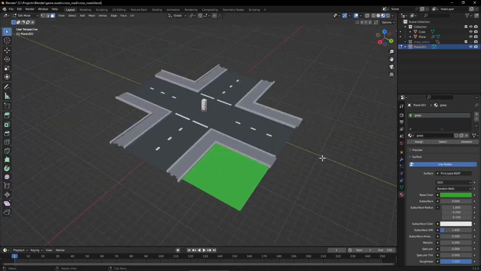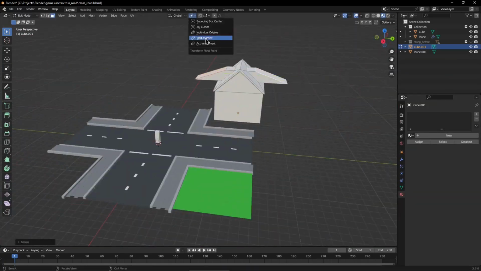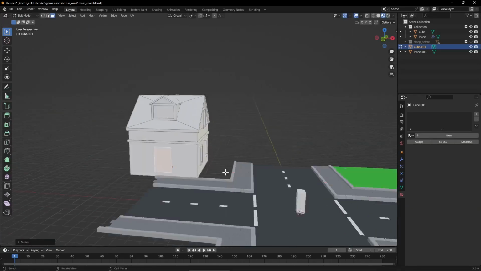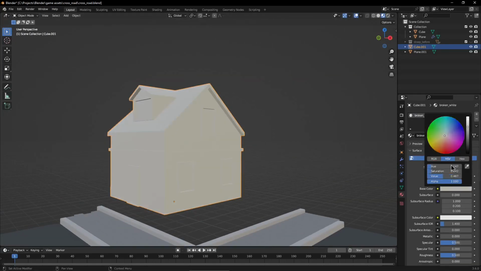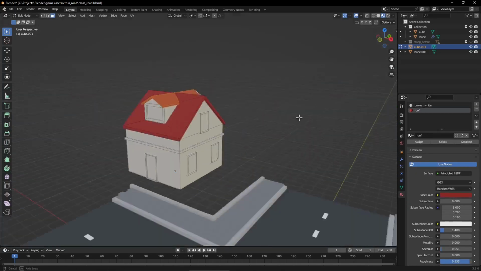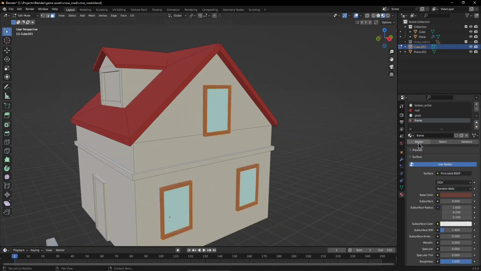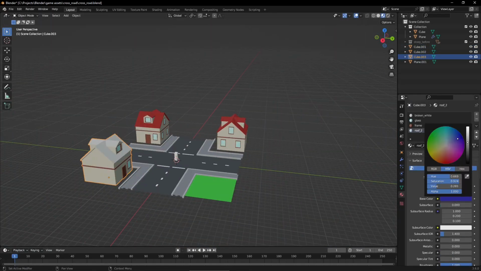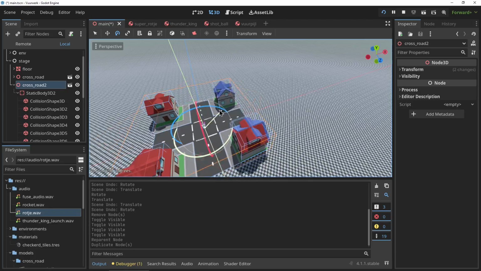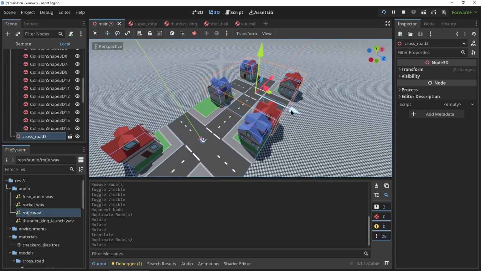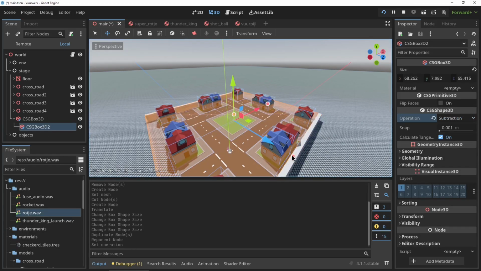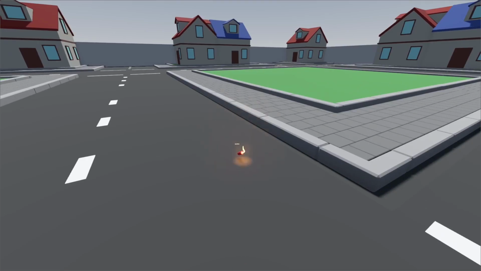Next up I hop back into Blender to upgrade that road a little bit. I find that moving from scripting to modeling really helps with motivation, not doing one thing all the time, actually changing it up a little bit sometimes. So I added in some houses, some grass, and actually made it in a way that I can just copy this crossing 4 times, so I can have like this little plaza. And I dropped it into Godot, added some collision shapes and a little wall, so the fireworks just don't go everywhere. And I think that's the environment for this game done.